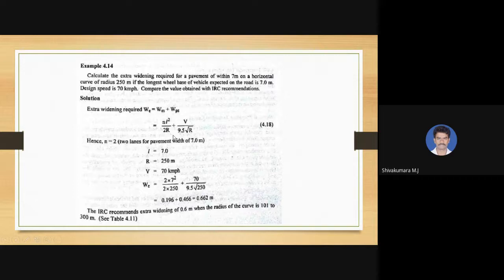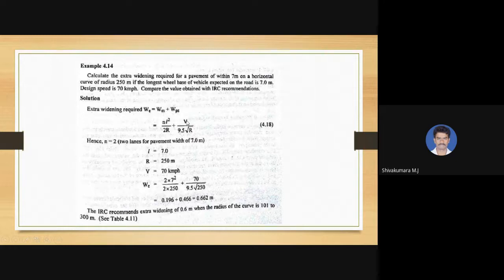Now we are calculating extra widening. It is split into mechanical and psychological. Mechanical is NL square divided by 2R. Value of L is given in question, that is 7 meters. Number of lanes: as it is given a 7 meter width of road, it is a 2 lane road, so in place of N we can substitute 2. 2 into 7 square divided by 2R, where R is radius of curve, 250 meters.